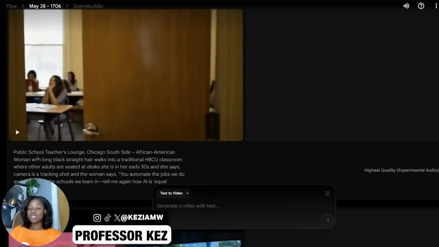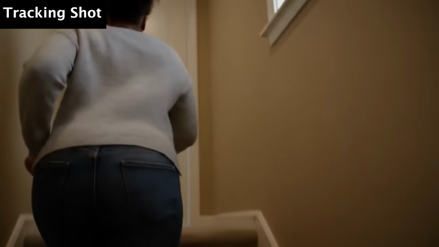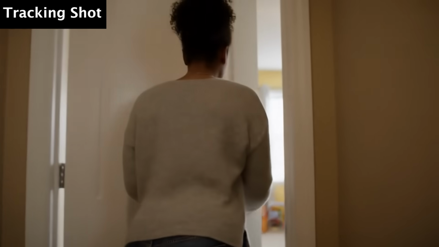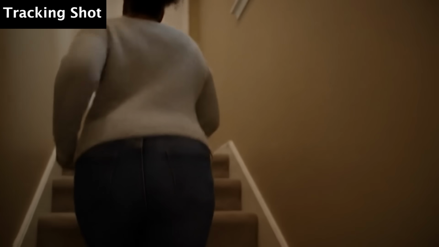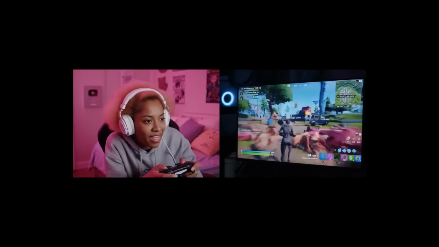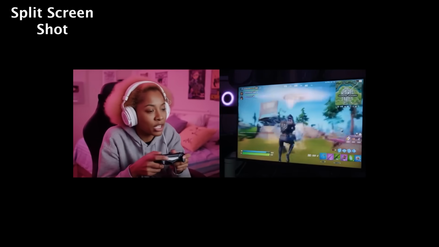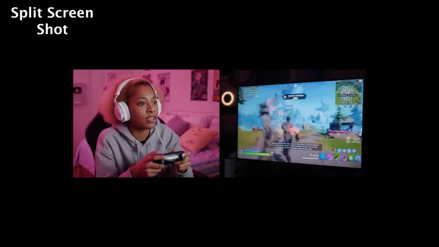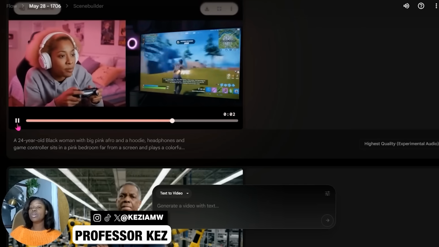Okay, so this next angle is one of my favorites. It's called a tracking shot, and what it does is it follows the character around, right? Like that ex-boyfriend, ex-girlfriend that is just obsessed with you. Call the police. Okay, so anyway, a tracking shot is going to follow everywhere your character is going. But you see the shot diversity here. This is a split screen, okay? So we have the girl on the left, she's playing a video game. But then on the right-hand side, we can also see the screen on which she's playing. So choose one of those, and we're going to put that in a prompt in just a second.